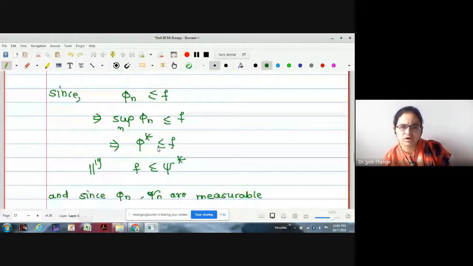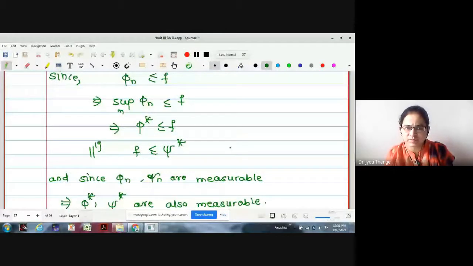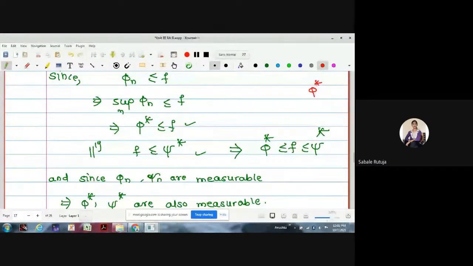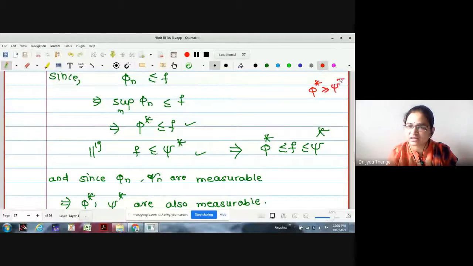Here I have not completed. Let me just complete; one point I forgot here. Phi star is less than or equal to f, which is less than or equal to psi star. Now combining these, phi star is less than or equal to psi star holds. To prove the equality, what remains to prove is phi star is greater than or equal to psi star. This is to show.